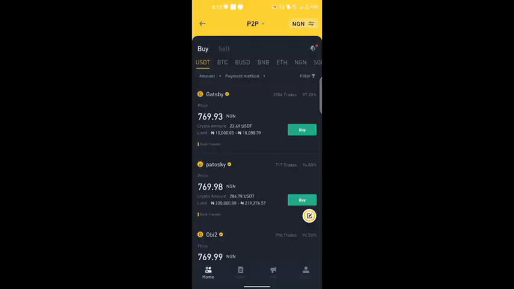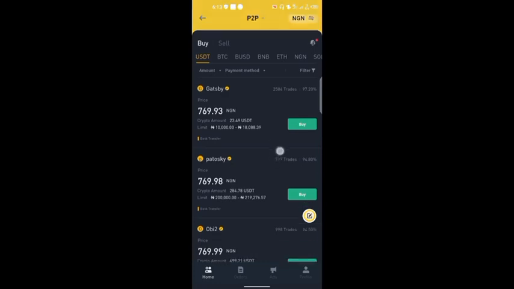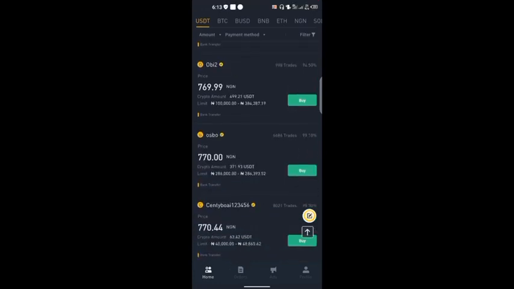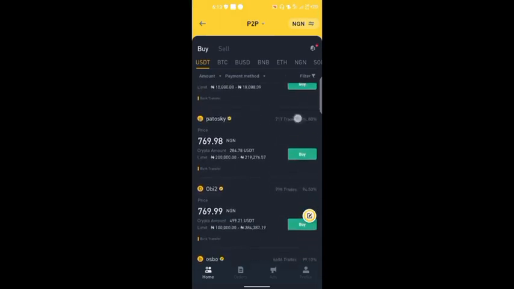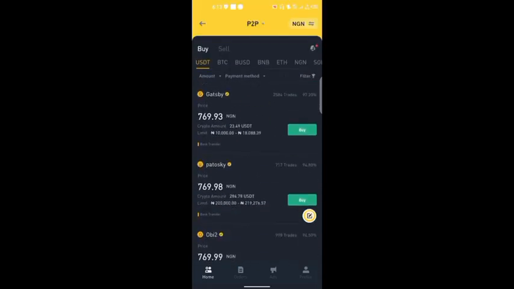By the way, for new users, P2P means peer-to-peer. That is, you are buying directly from an individual. It's not Binance buying and selling these crypto assets to you. However, you don't need to be scared as you are buying from individuals. Binance ensures the security of this platform. You can never be scammed once you follow the procedures that I will be giving you today. So this is the page you'll be greeted with if you want to buy.